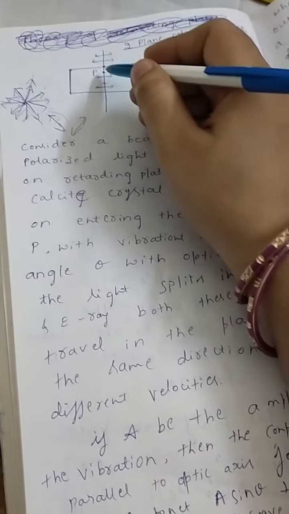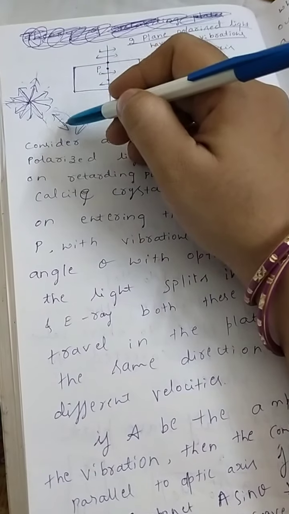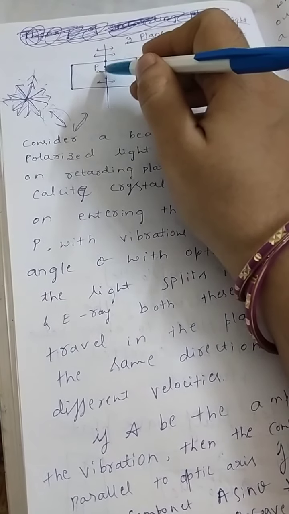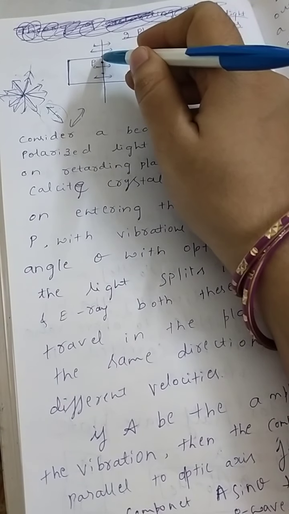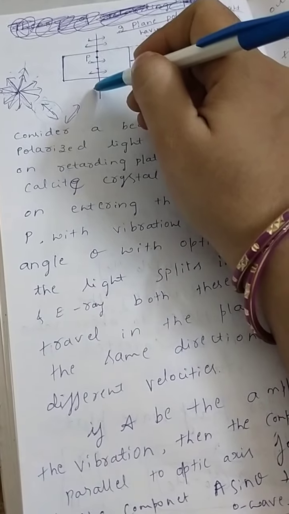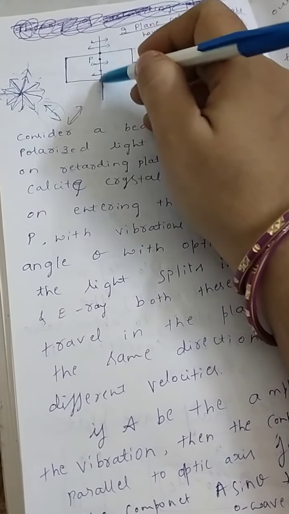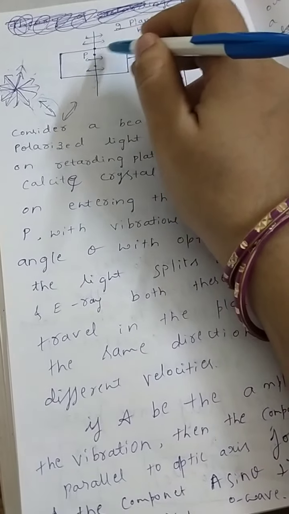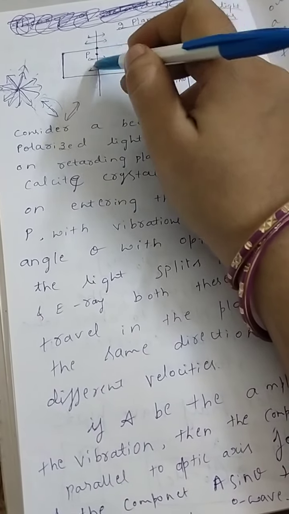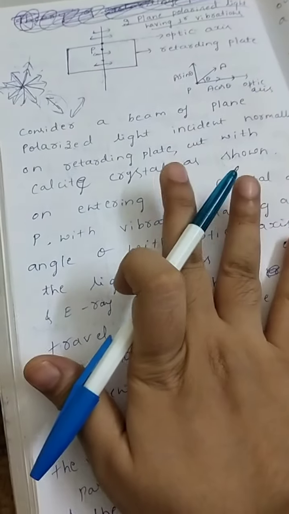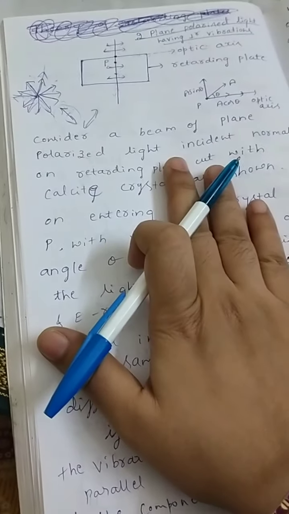So if you consider this, see what happens. This is the direction, but the vibration directions will be, one along the optic axis and another along this direction. These two are perpendicular to each other. Now I can consider these two as the perpendicular vibrations. Are you getting my point? Please go through the video once again.